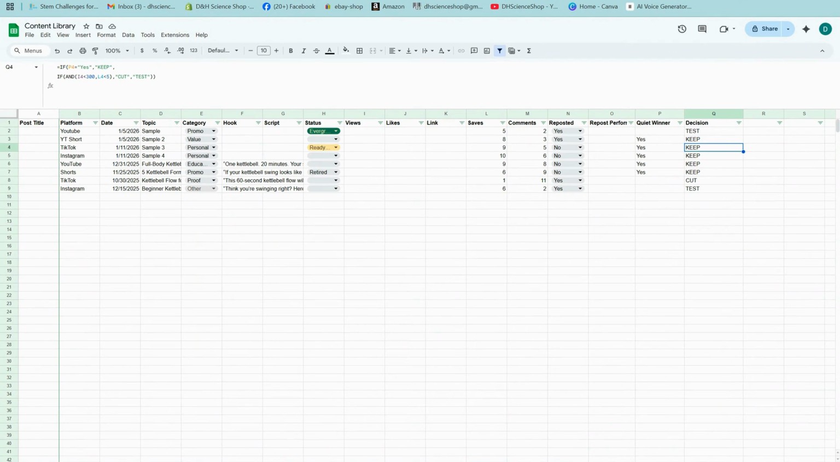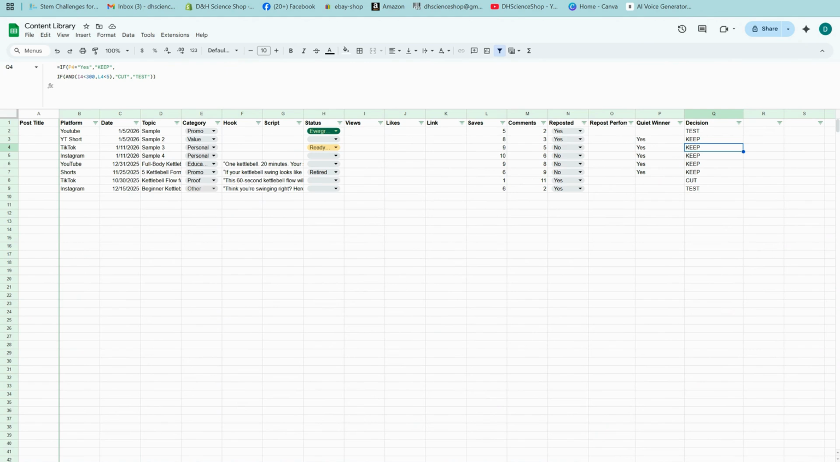On our content library, we've added a column over there, column Q, called decision, and we're going to use 3 clear tags: keep, cut, test. And these metrics are going to look at 3 key things: saves and comments. If it's getting shared or discussed, it stays. Repost performance: did it actually improve the second time I posted it? And then the quiet winner.